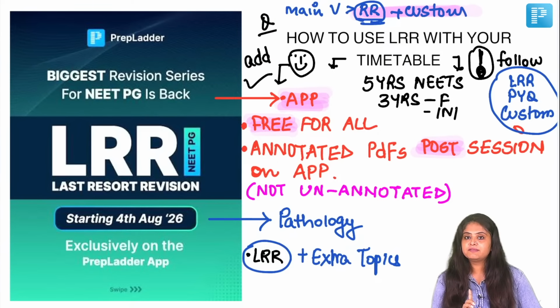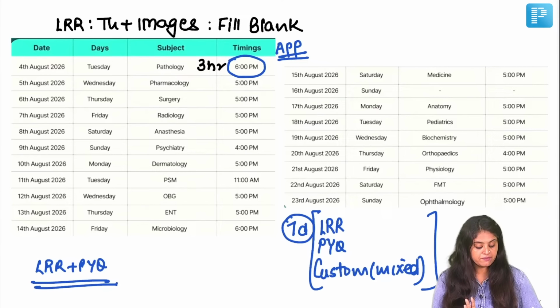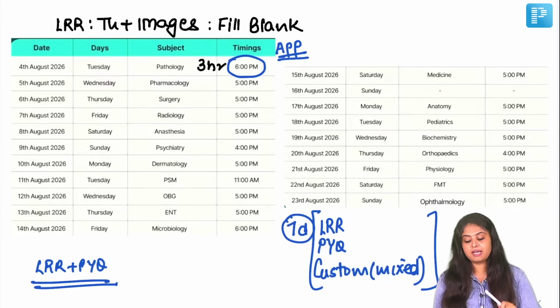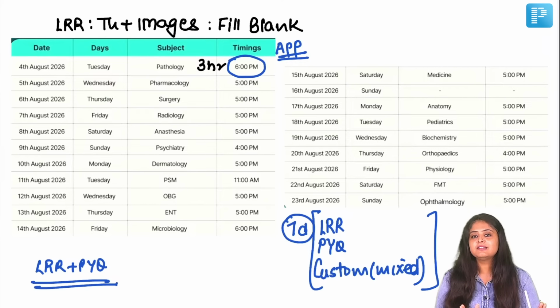So now my next 24-hour bet is that I will try my best to revise whatever I can in pathology, and I will do my revision of notes. I will revise my PYQs, whatever best I can. 100% तो नहीं होने वाला. Whatever best I can, and then I will join the session at 6 o'clock. 6 o'clock to 9 o'clock, I will attend that live class.